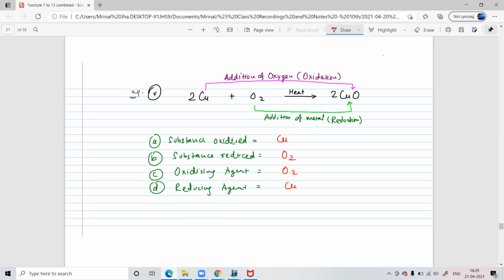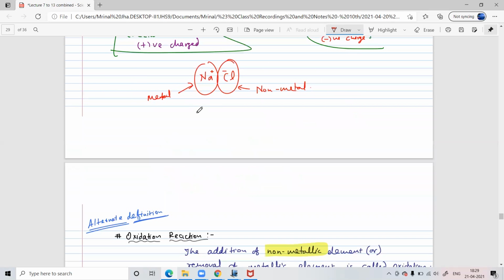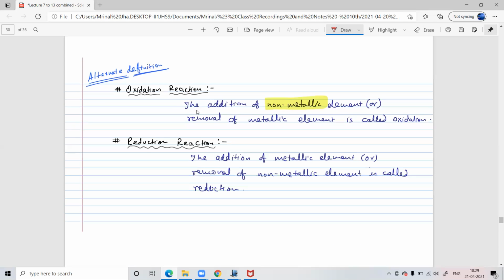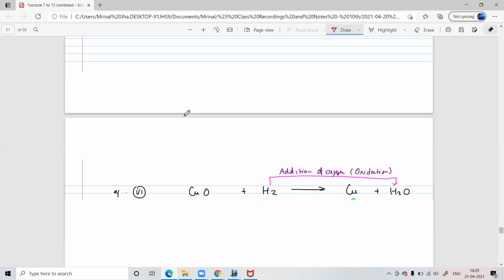But since here we were learning the alternate definition, remember that oxygen is also a non-metal. So addition of a non-metallic substance is also called oxidation. That's what we did. Oxygen is a non-metal basically.